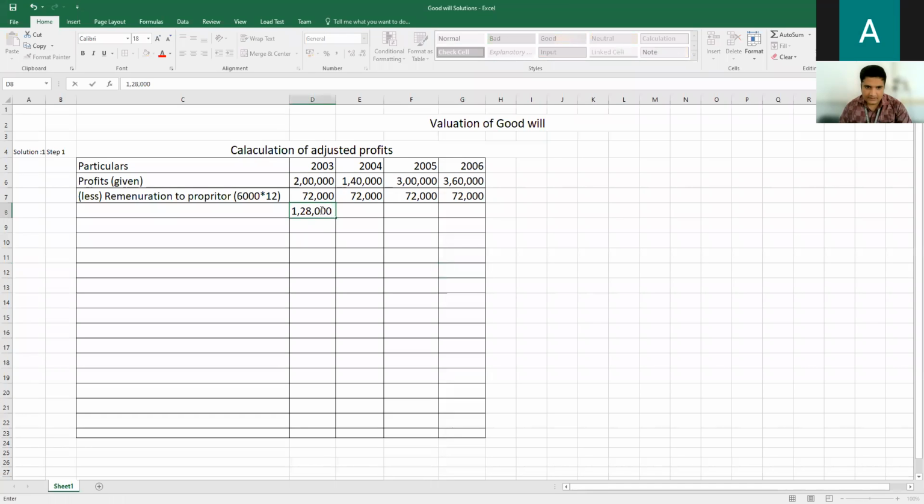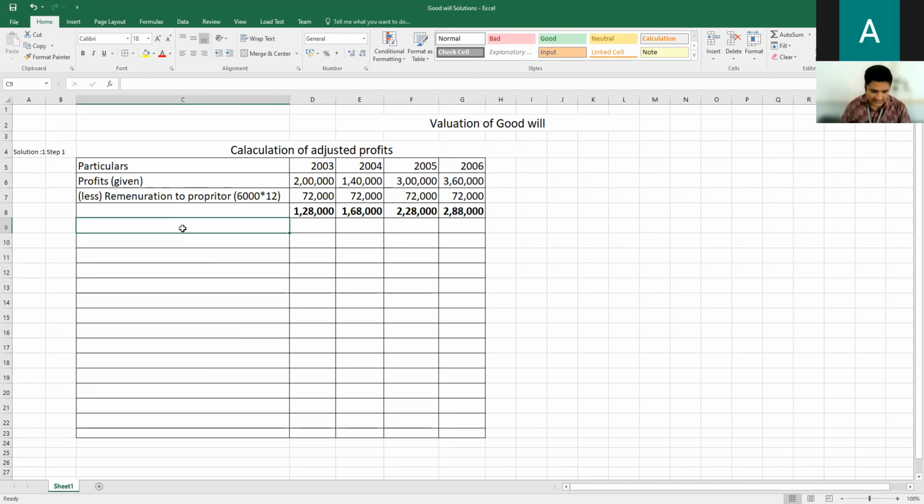In 2004, 1,28,000, then 1,68,000. In the 2005 column, you will get 2,28,000, and the next column 2,88,000. So this is the total amount. I will highlight that amount.